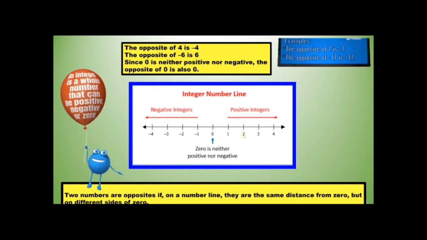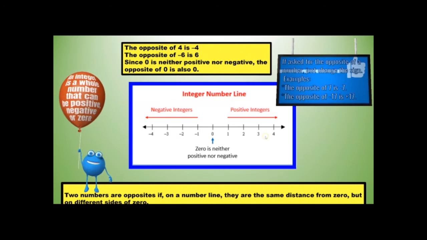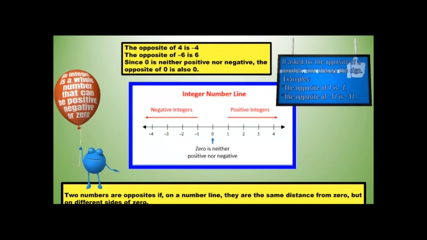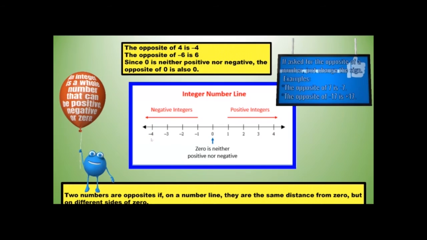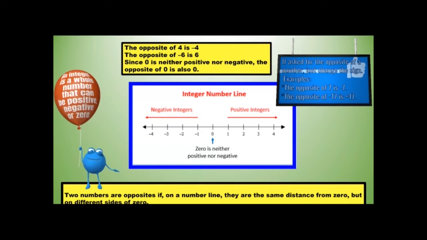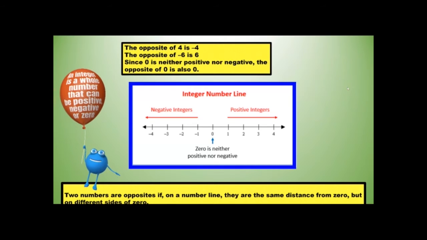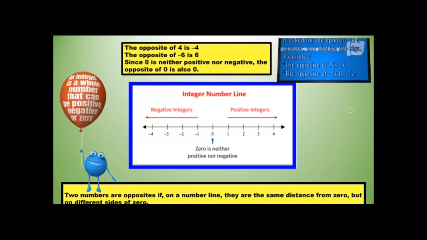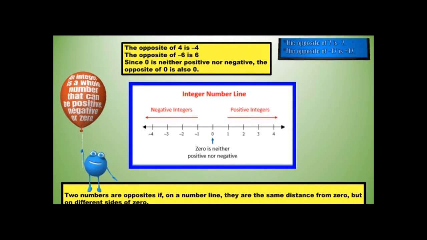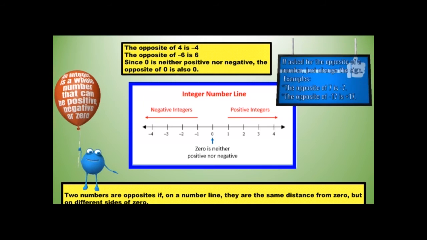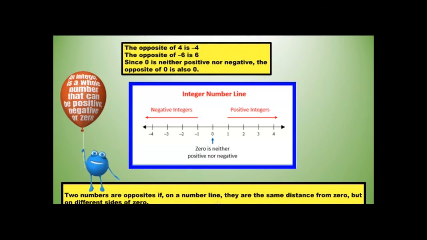Here's 2. Its opposite is negative 2. 3, its opposite is negative 3. 4, its opposite is negative 4. If asked for the opposite of a number, just change the sign. The examples are, if you have a 7, its opposite is negative 7. If you have negative 17, its opposite is 17.